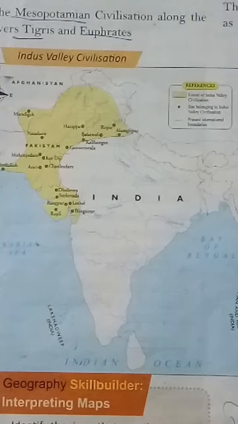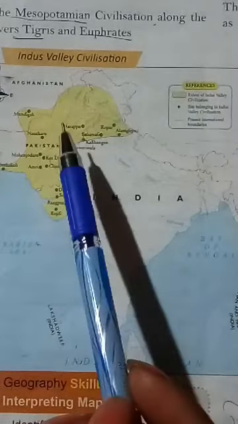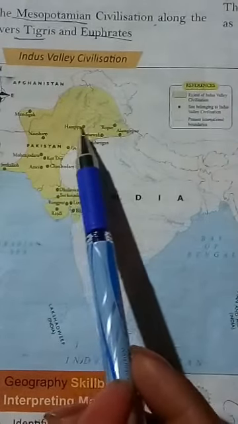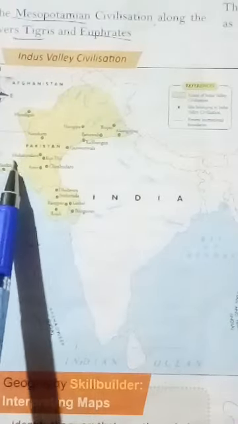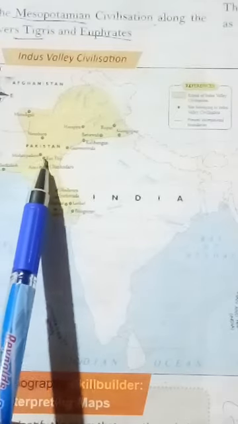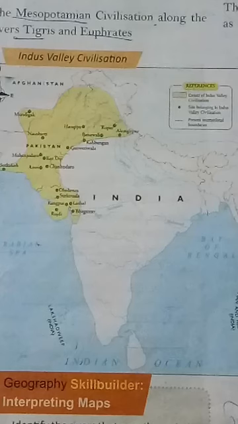As I told you earlier, more than 100 sites have been discovered. It is not possible to discuss all the 100 sites, so we are taking into account only certain areas. Number one, we are going to discuss Harappa, which is in present day Pakistan, and the other one is Mohenjo-daro, which is on the bank of river Indus, also in Pakistan.